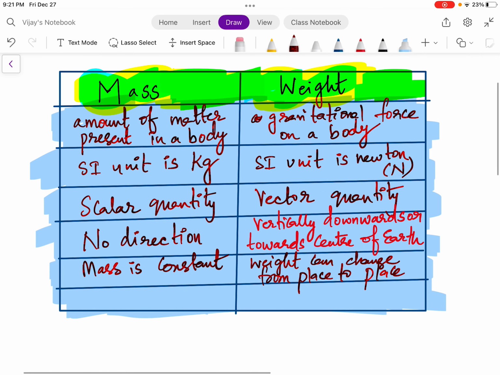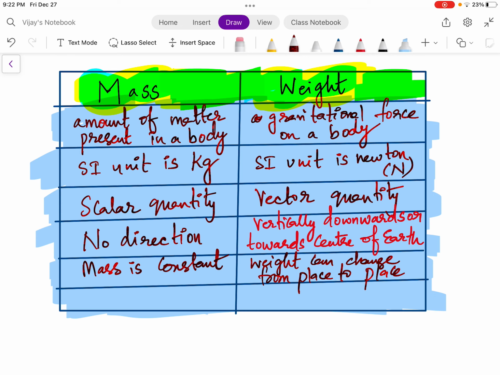So you can see I have written 5 differences between mass and weight. Let me quickly tell what these differences are. Mass is the amount of matter present in a body, whereas weight is the gravitational force acting on a body. The standard unit for measuring mass is kilograms, whereas the standard unit for measuring weight is Newton. Weight is a vector quantity, which means it has both magnitude and direction, and it also obeys vector laws. Whereas mass is a scalar quantity, which means it has no direction.